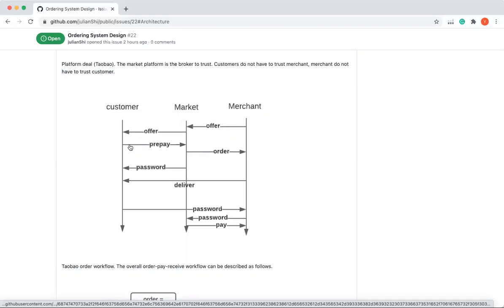The customer browses the list of products and decides to buy something. The money is not paid to the merchant, but to the broker. Later on, the merchant sends the product to the customer. The customer receives the product by the password generated. Then the merchant gets to know the password once it's delivered and uses the password to redeem the money from the broker.